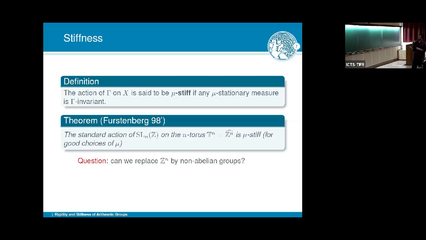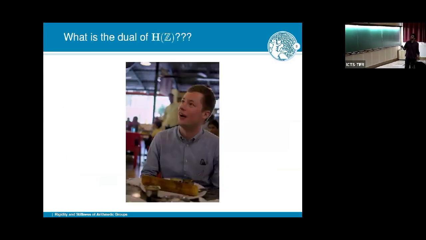What I want to do now, because we're interested in general arithmetic groups, not necessarily SL_n(Z) semi-direct product Z^n, I want to also replace Z^n by other groups and maybe even non-abelian groups. So, for example, I can take the Heisenberg group, and it admits a very nice action of SL_2(Z), the discrete Heisenberg group. And I would like now not to look at this action, but to look at the action of SL_2(Z) on the dual of the Heisenberg group. But what is the dual of a nilpotent group, right? It's not abelian.